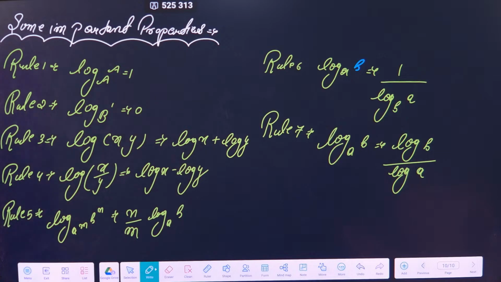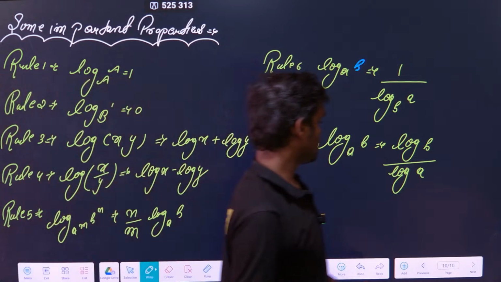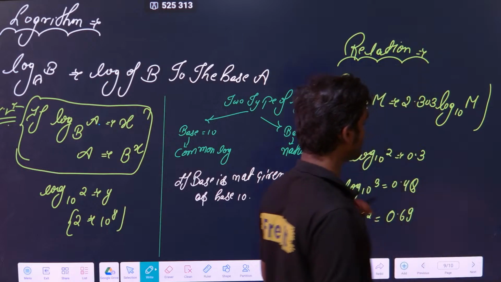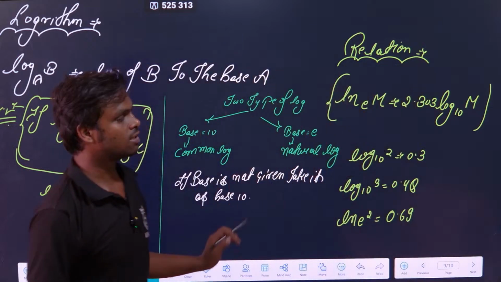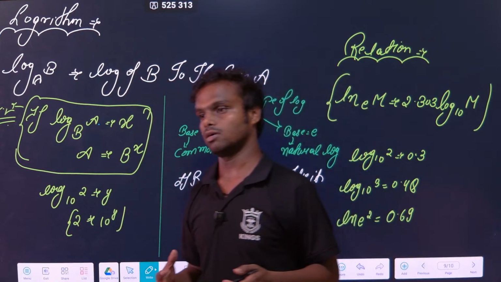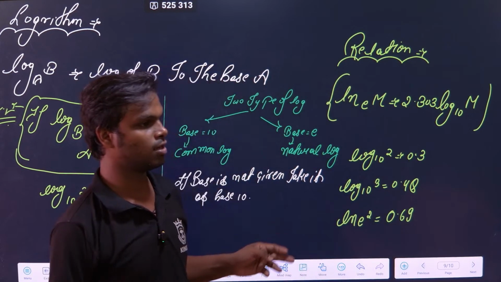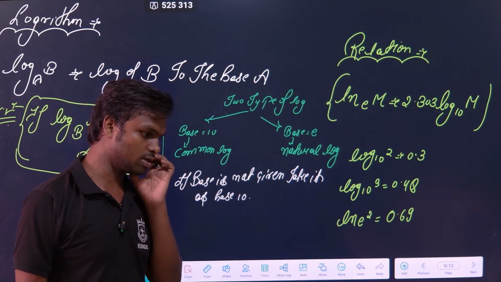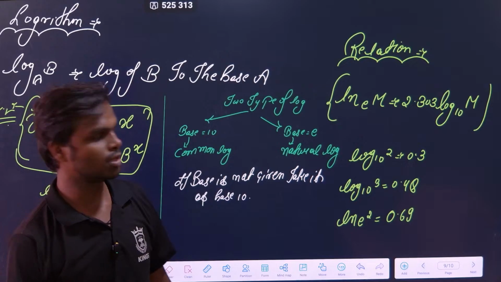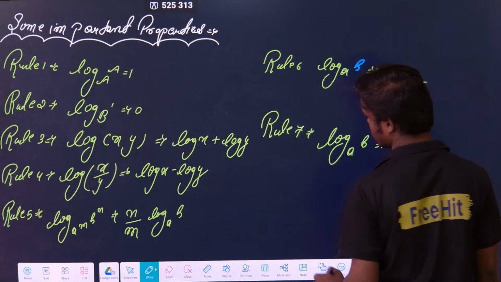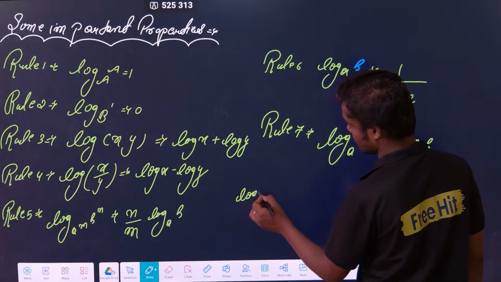Clear? Any doubt? Whatever the two values I have given to you, these two values are more than sufficient for you to find any other values. Like, suppose you know the value of log 2 and log 3, and I ask you what is the value of log 9. Then what do you have to do?